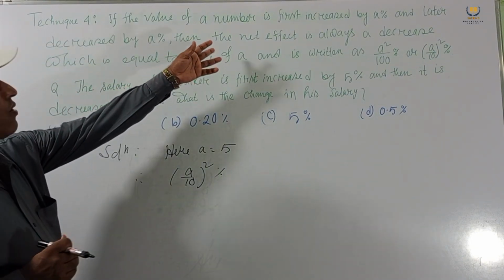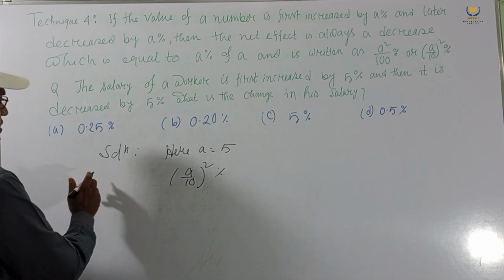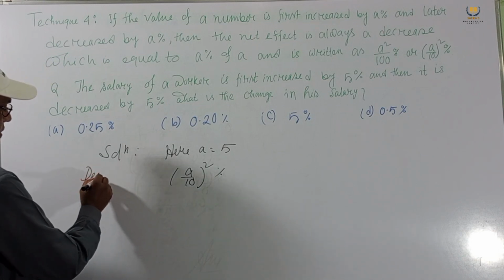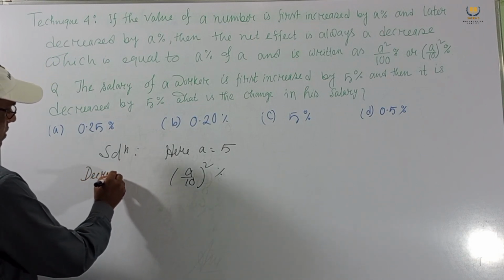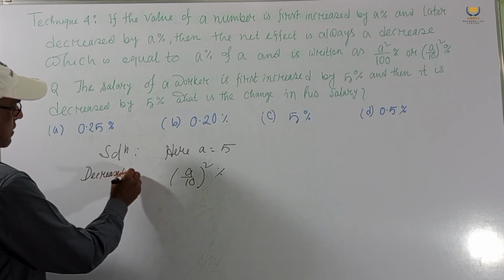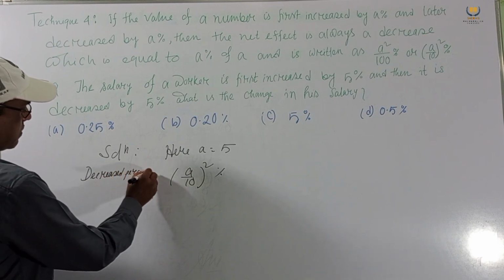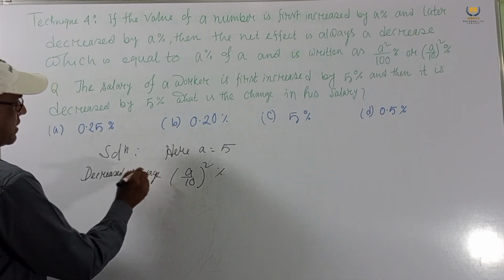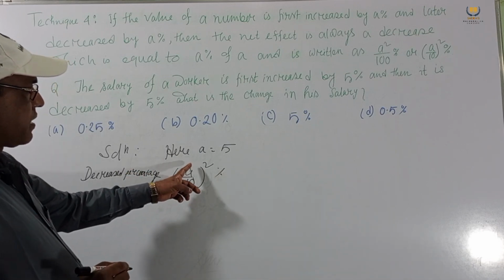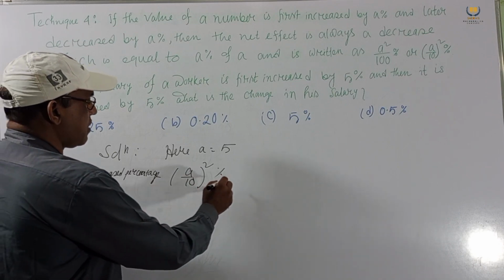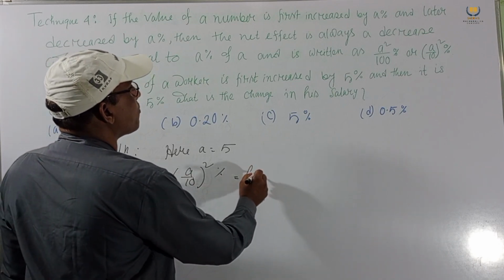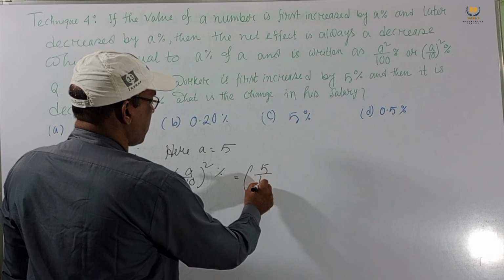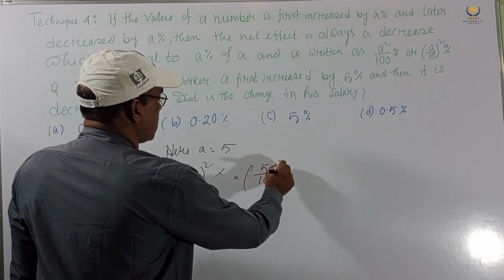By the formula, this will be a decrease. Decrease percentage equal to (a by 10) whole square, so the value of a is 5: (5 by 10) whole square.